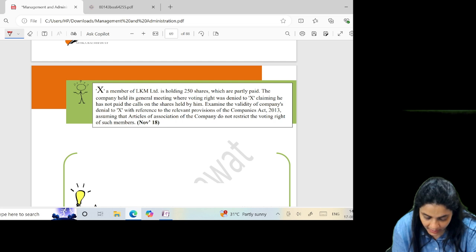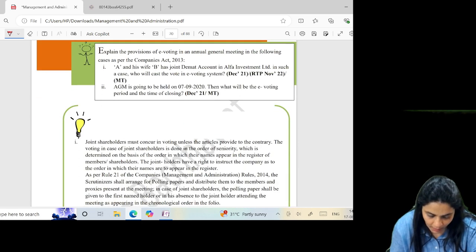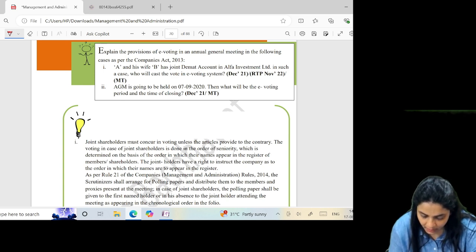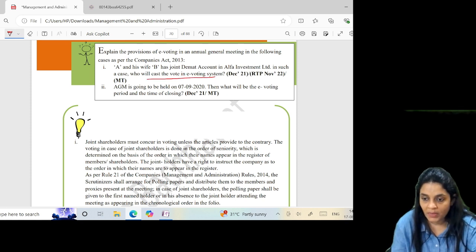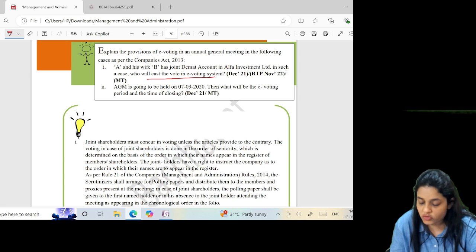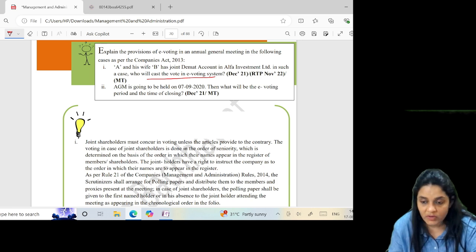X, a member of LKM Limited, is holding 250 shares which are partly paid. The company held its general meeting where voting right was denied to X, claiming he has not paid the calls on the shares. Oh, so we have already discussed. A and his wife B has joint demat account in Alpha Investment. In such a case, who will cast the vote in e-voting system? Generally, in case of joint holders, on the basis of seniority, the vote is cast. Seniority means the person whose name appears first. So whoever's name appears first will vote.